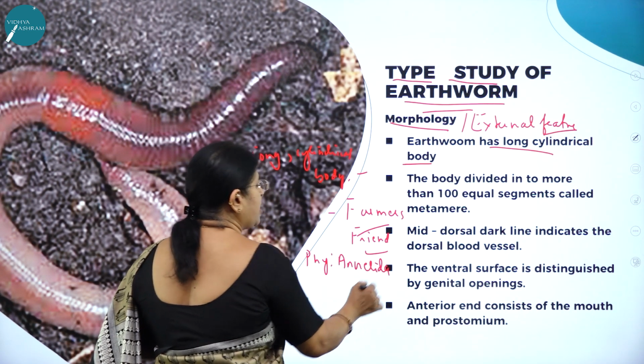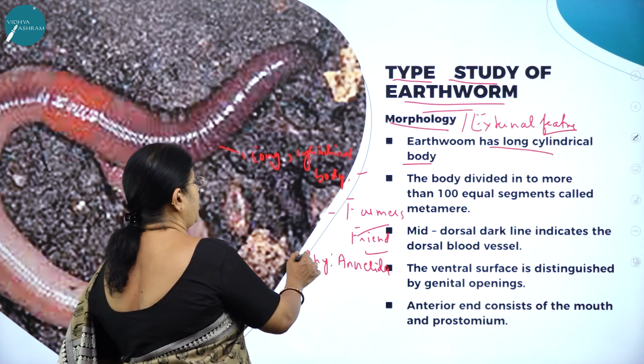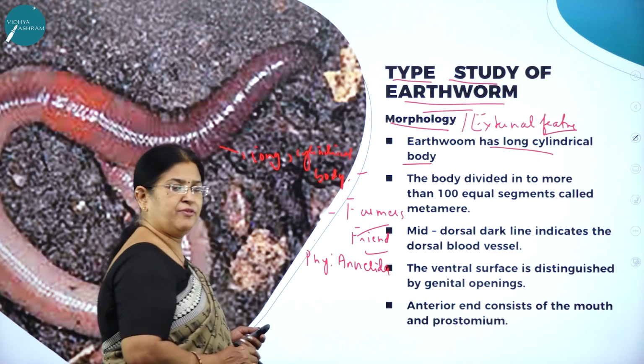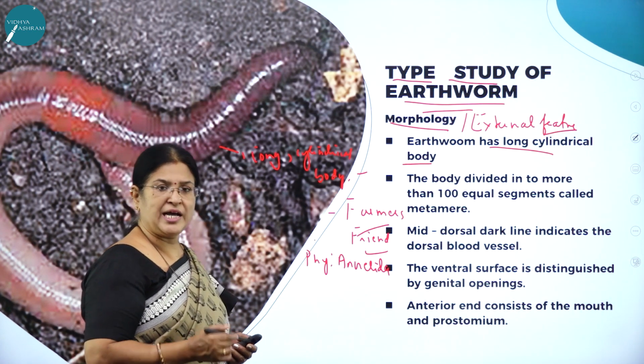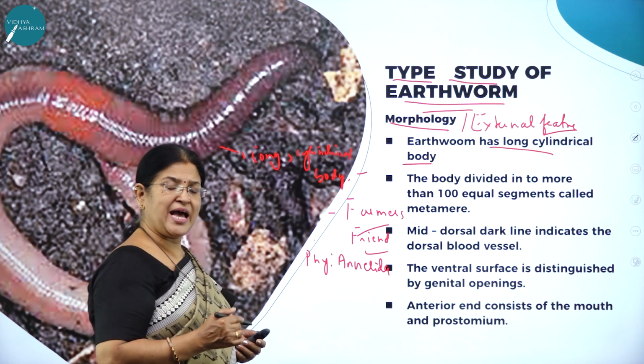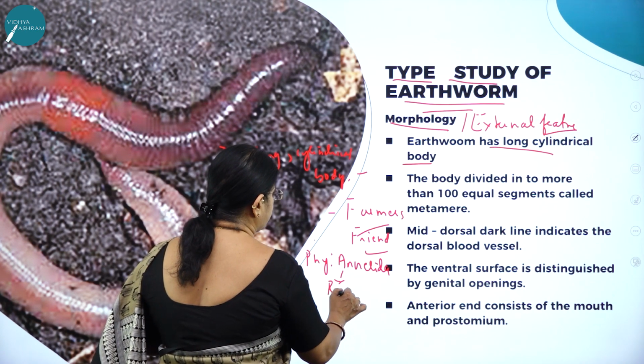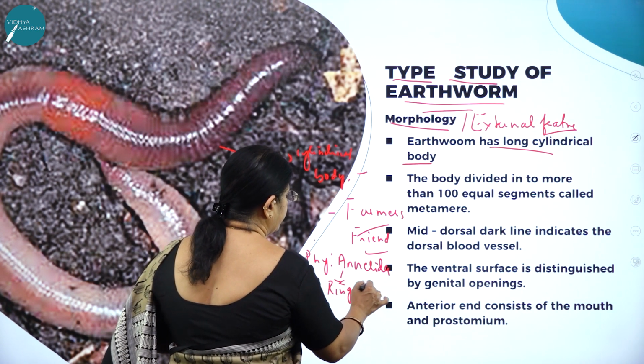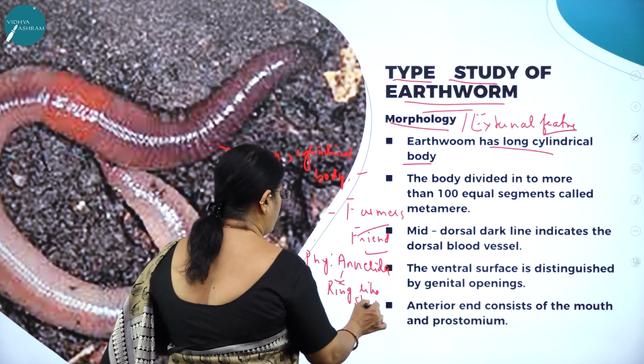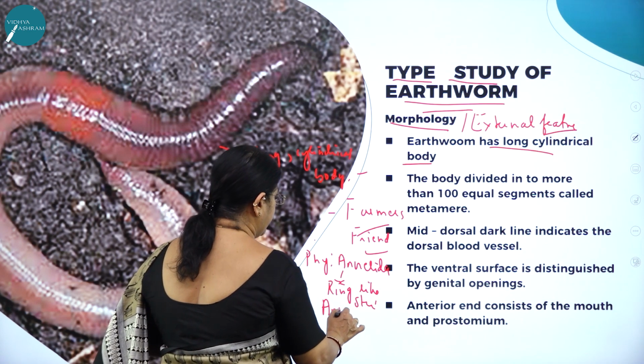It belongs to kingdom Animalia, phylum Annelida. What do you mean by Annelida? Annuli, that is, ring-like structures.